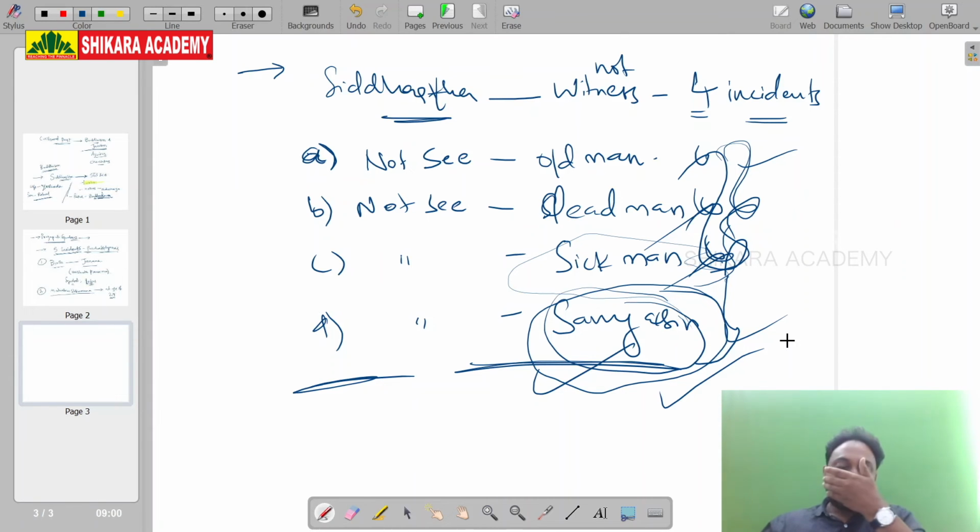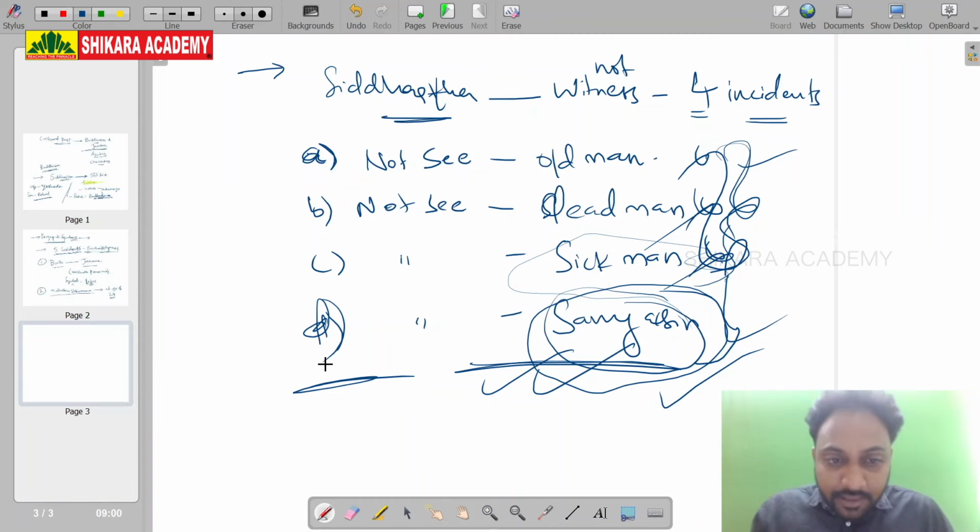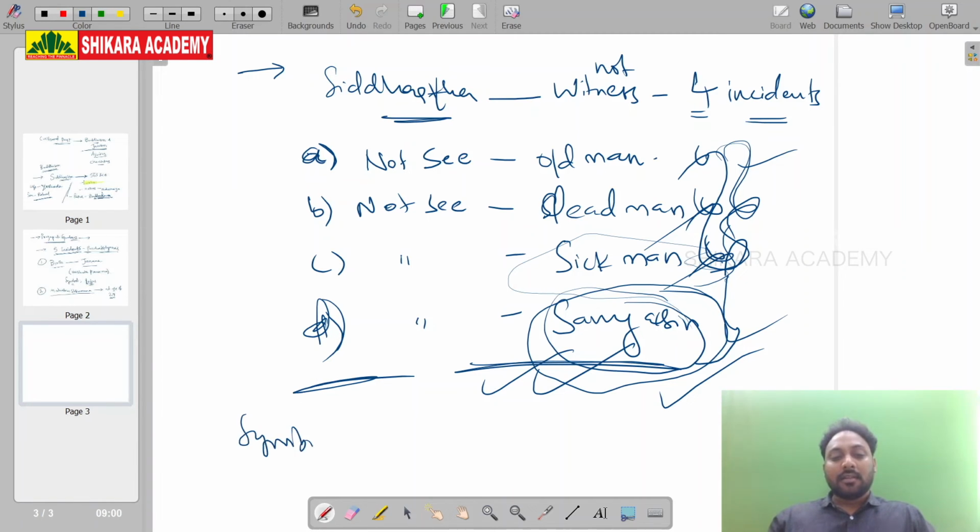Now, at the age of 29, Siddhartha left the palace. That is Mahabhinishkramana, and its symbol is the horse.